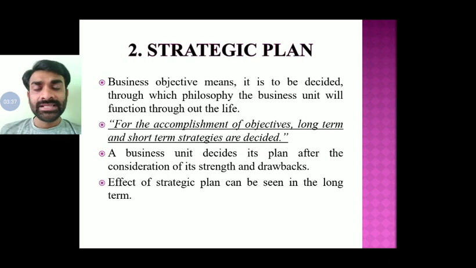Then second, that is the strategic plan. See, what is a strategy? Whatever objectives have been set, to accomplish those objectives, what kind of philosophy a company is going to adopt, or what ideas they are going to implement, that is called a strategy. Take an example of cricket. When a bowler, or when the management, and they are what?